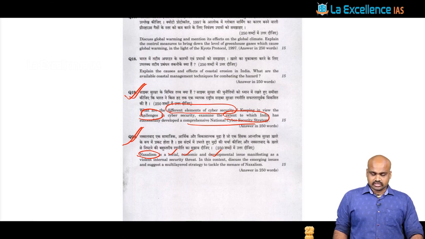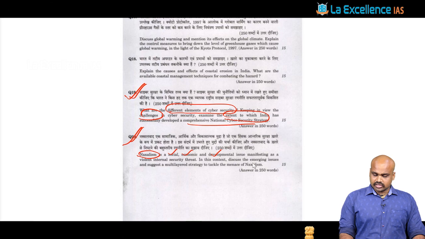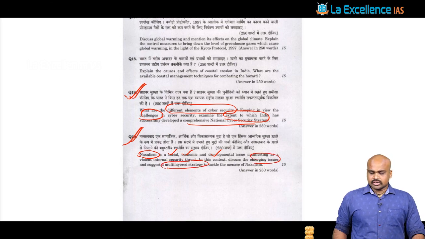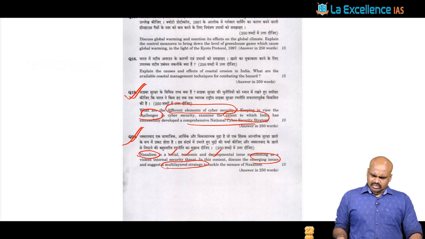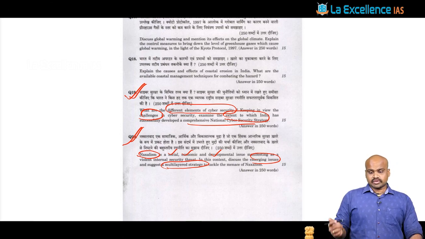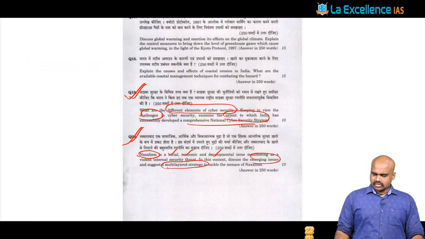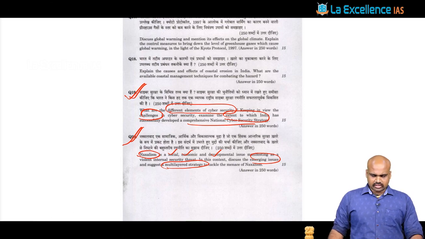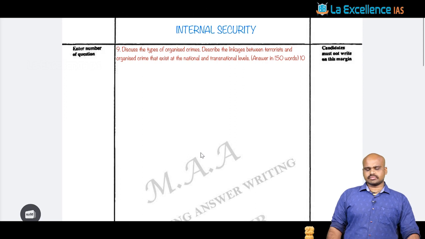In this context, discuss the emerging issues and suggest a multi-layered strategy to tackle the menace of Naxalism. The Samadhan strategy given by the Ministry of Home Affairs, as we discussed in class, is nothing but a multi-layered strategy. We'll look at what the structure for such questions should be.